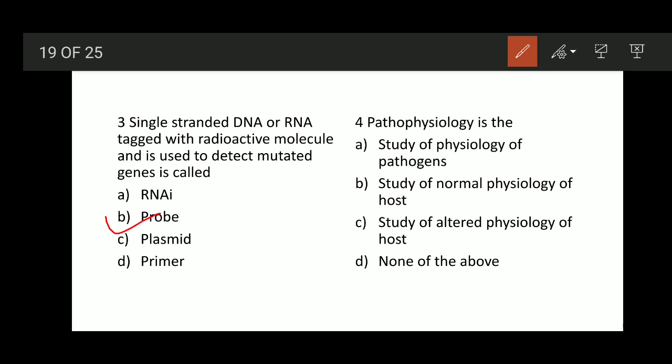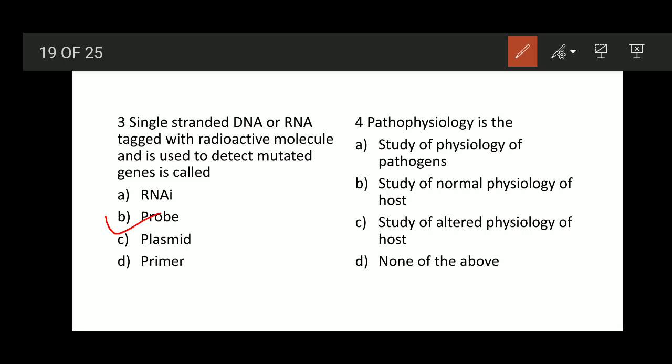When there is an abnormal functioning of the host, when there is an invasion of a foreign body into the host cell, then the physiology is going to be altered, by the invasion of an externally invaded foreign body, or it could be a pathogen.